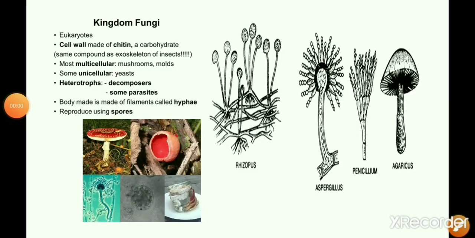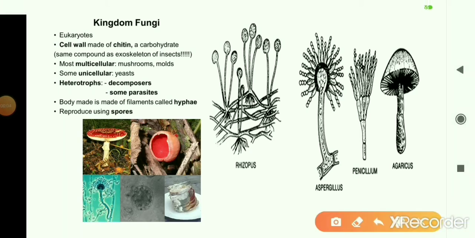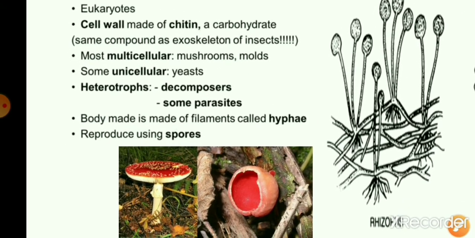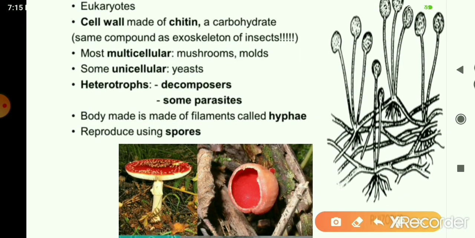Next kingdom of the living world is kingdom fungi. Fungi includes organisms which are eukaryotic. The organisms are eukaryotic because they have got a well defined nucleus in their cell. Then another important feature is most of them are multicellular. You have examples of mushrooms and molds. Yeast is an example of a unicellular fungi.